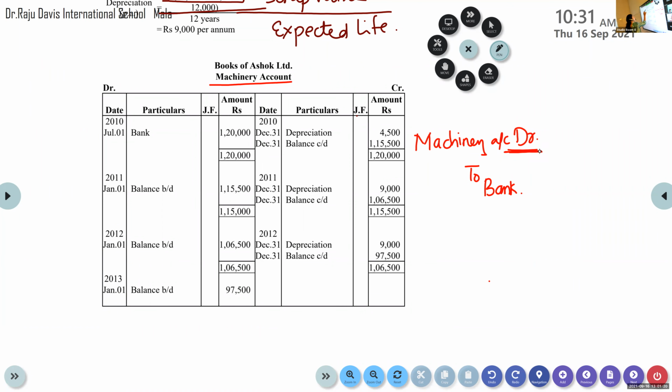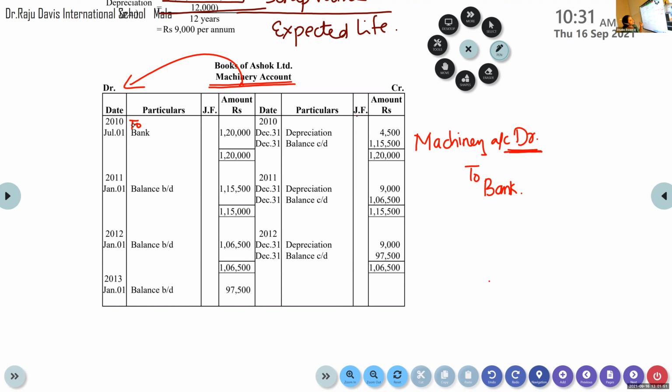That means we come to the debit side of the machinery account and write there, to bank. Wait, let us do it together. Don't write yet. Now, we need to charge depreciation.